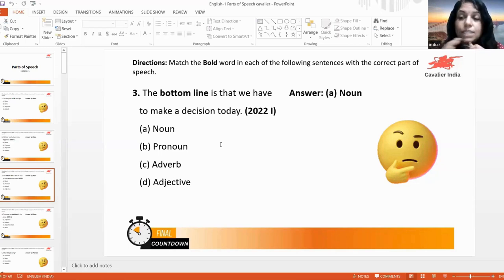When we is the subject, which is the verb here? Have. Okay. Then what is to make? What is to? To, adverb. No. Preposition.